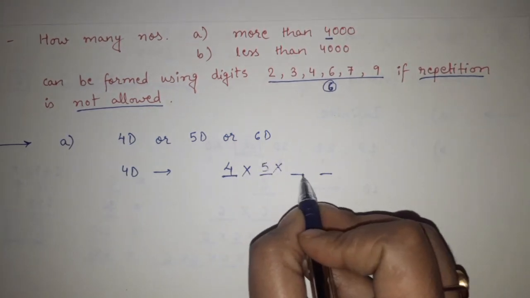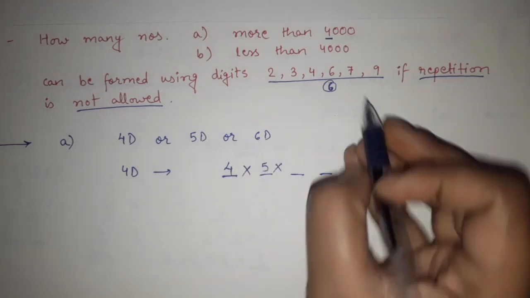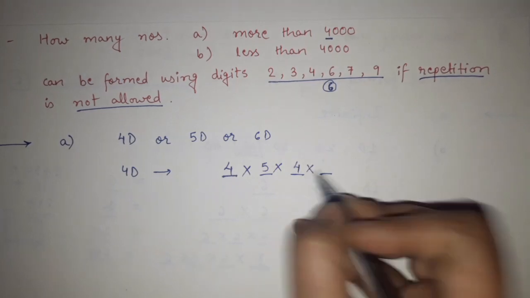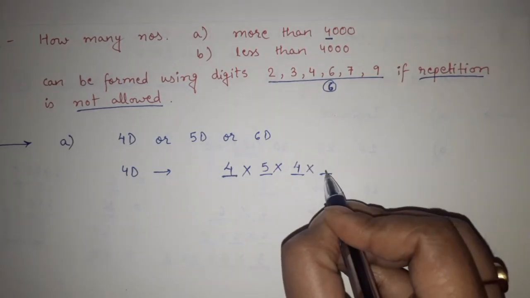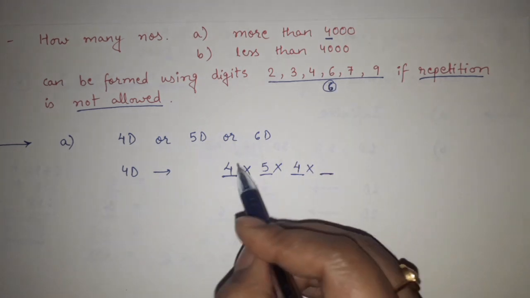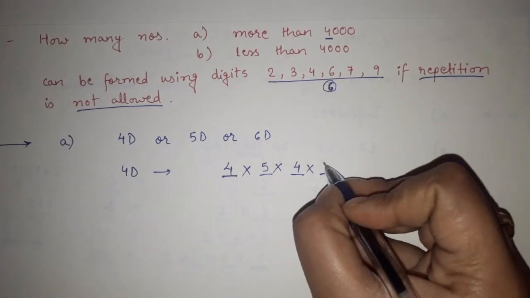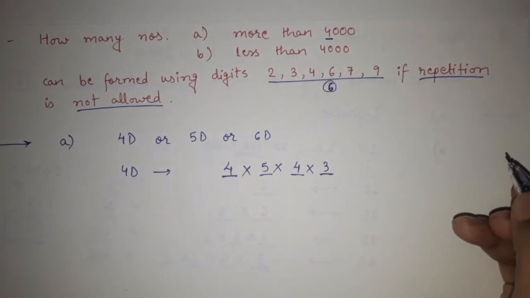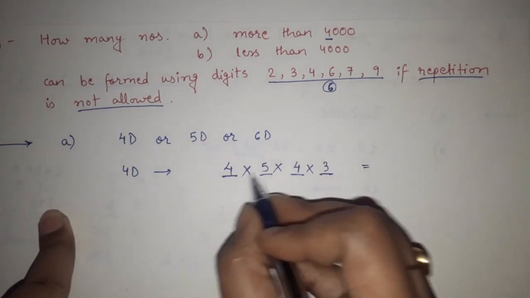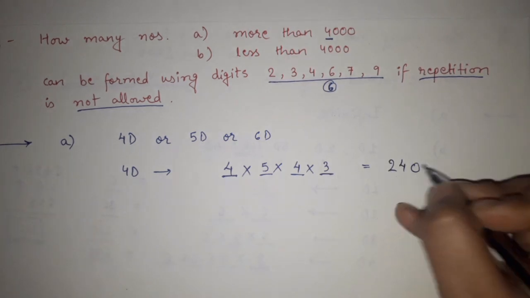Now if we talk about this place, one digit is already here, one digit is already here. So out of 6, 2 are used, so again 4 digits are remaining possibilities here. If we talk about the last digit, then out of 6 possibilities, 3 are already taken. So here the possibility is 6 minus 3, that is equal to 3. Got it? So 4 into 5 into 4 into 3 will give me 240.